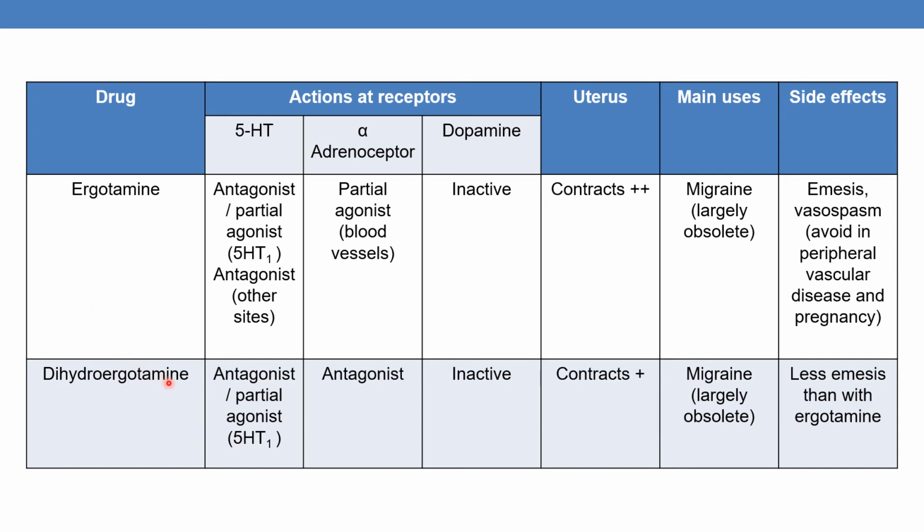The next drug is dihydroergotamine. This also acts as antagonist at 5-HT receptors. It acts as partial agonist at 5-HT1. And it is an antagonist of alpha receptor. Dopamine receptors are not affected by dihydroergotamine. It also contracts the uterus but to a lesser extent. The main use is migraine. This is also largely obsolete. Side effects are less emesis than with ergotamine.